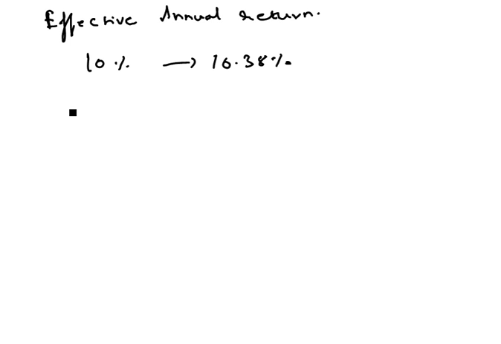Suppose the stated annual interest on a savings account is 10 percent, and we have put 1,000 rupees into this savings account. After 1 year, the money would grow into obviously 1,100. But if the account has a quarterly compounding feature, then the effective rate of return will be higher than 10 percent.